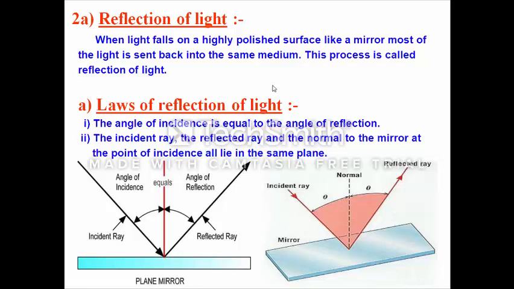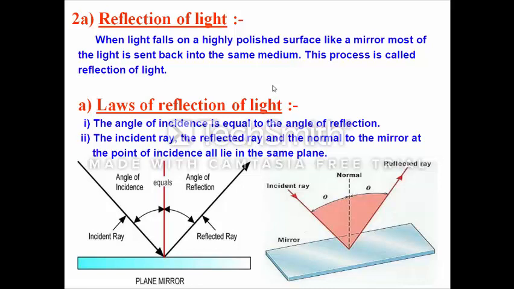The simple meaning of reflection is bouncing back of light. But if we say only this much, it is not correct. What actually reflection of light means: when light is coming from any medium and, after striking the second medium, the light reflects back into the first medium, then it is known as reflection of light. When light falls on a highly polished surface, like a mirror whose one side is polished, most of the light is sent back into the same medium, and this process is called reflection of light. And there are two laws of reflection of light.